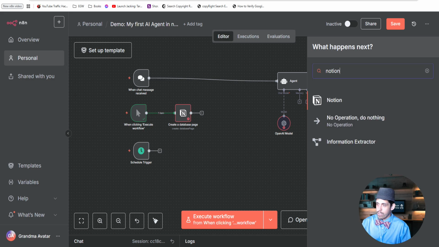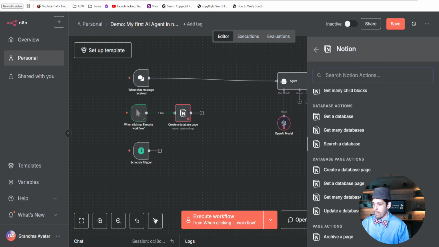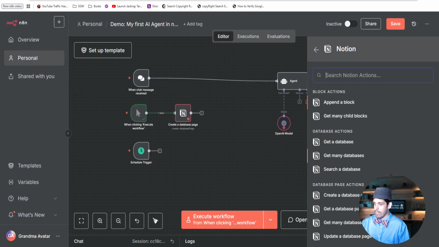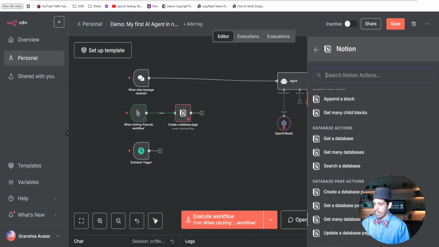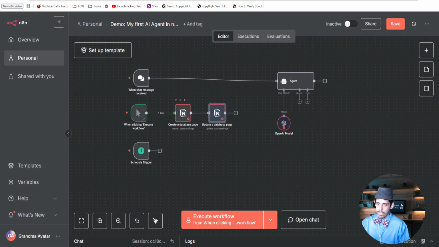So like Notion, that one's to create a database. So now let's say I wanted to update it. Then I'll say update a database page. So now this is going to update the one that I just created.